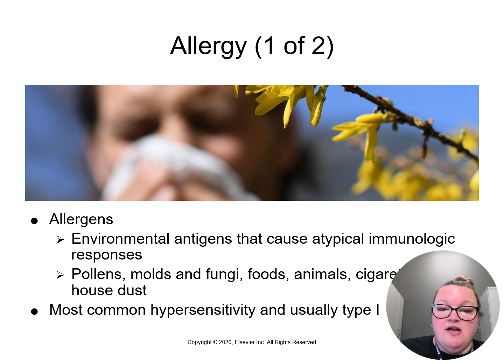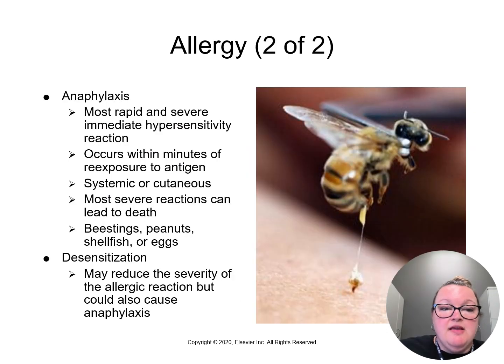Any antigen that causes an allergic response is called an allergen. Bee stings are common type 1 hypersensitivity reactions serving as allergens. 1% of children have an anaphylactic reaction to bee venom. Within minutes, they may develop swelling at the site, followed by hives, itching, and swelling away from the site, like in the eyes or the lips. They may also be flushed, sweating, dizzy, or get a headache. And in more severe cases, they may have GI or respiratory symptoms that lead to shock and possibly death.